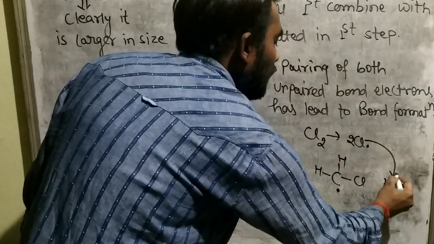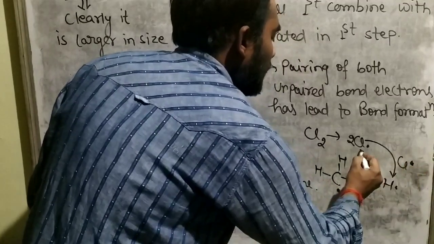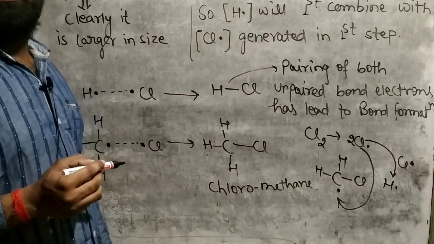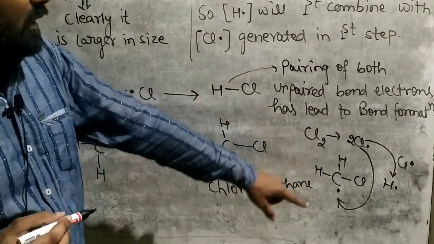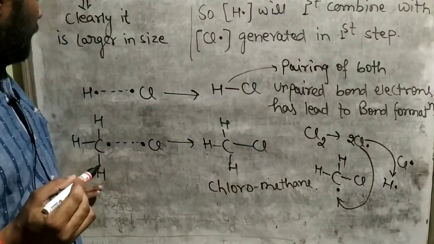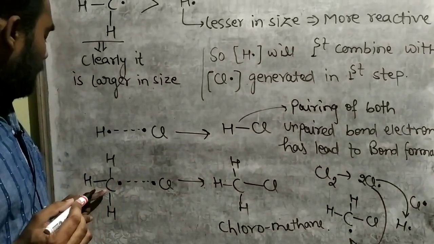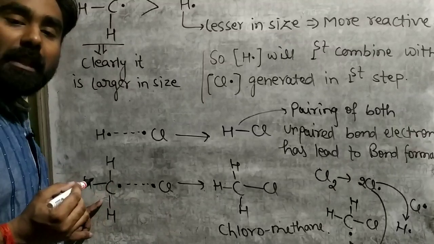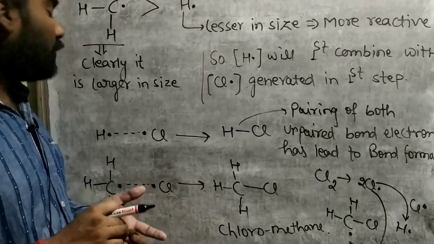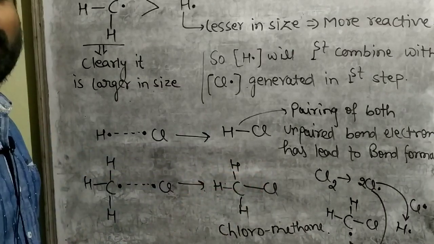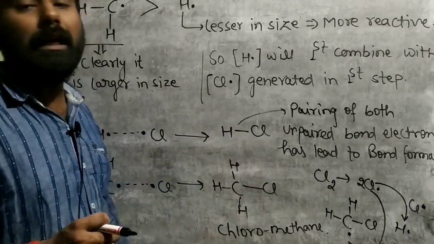One Cl free radical will get consumed here, and one Cl free radical will get consumed here. So in the second step, two hydrogen atoms will get replaced on the carbon of the methane, and in the successive steps all four hydrogens will get replaced by Cl atoms. This is the reaction which follows the free radical mechanism.